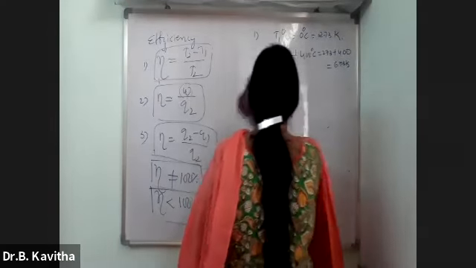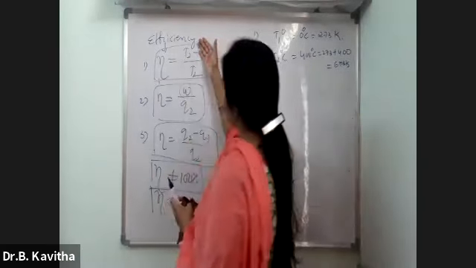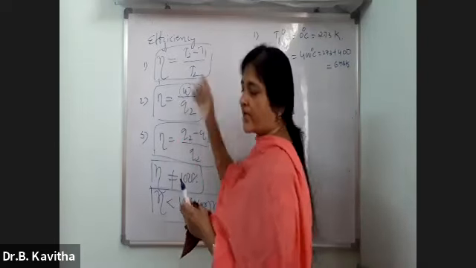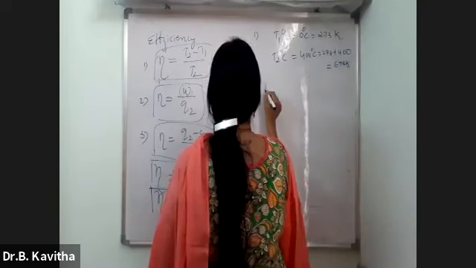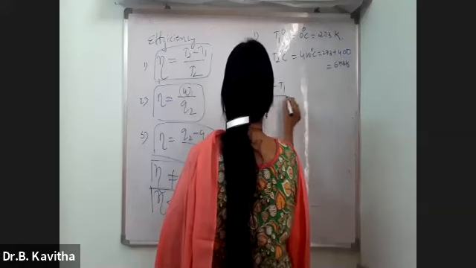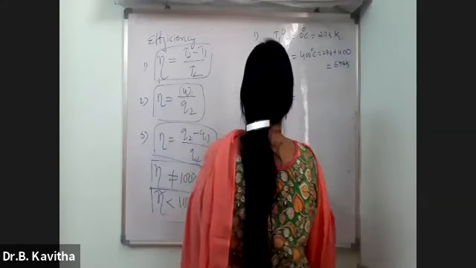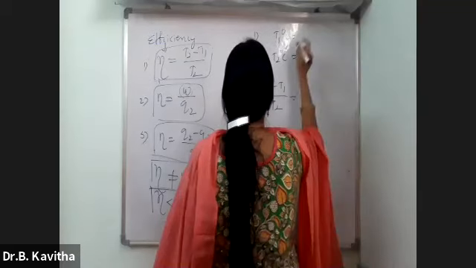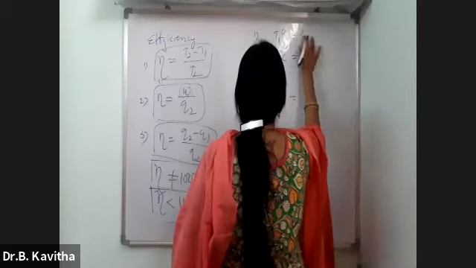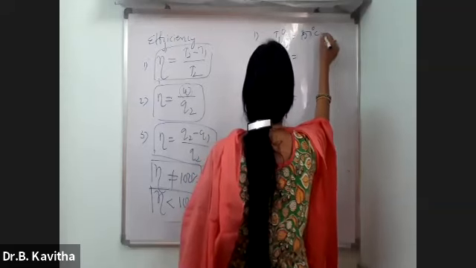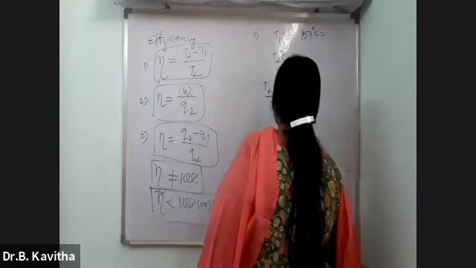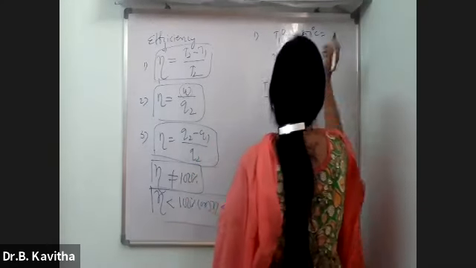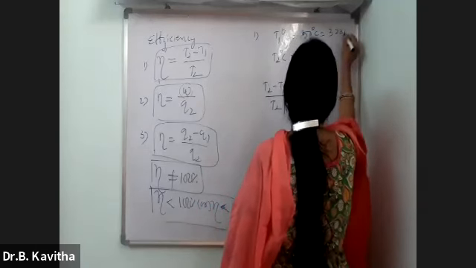So which equation do you have to use? The relation between these. You have to use this equation, that is (T2 minus T1) by T2 is equal to W by Q2. T1 is 50 degree centigrade, so 50 plus 273 is 323 Kelvin.